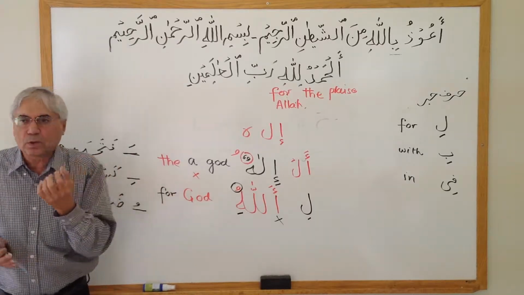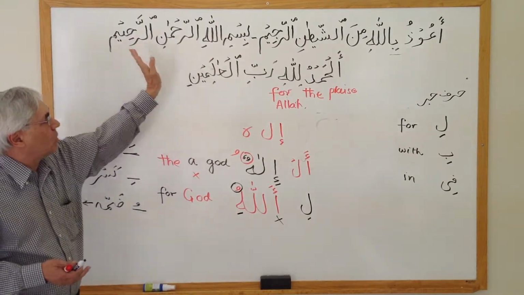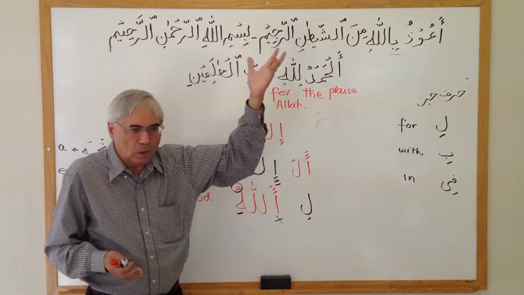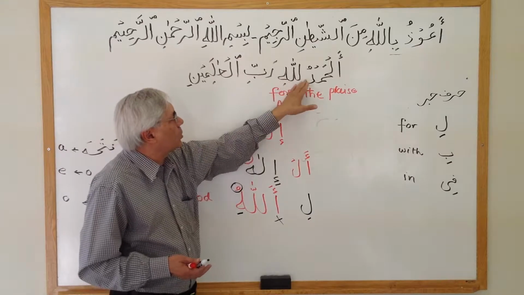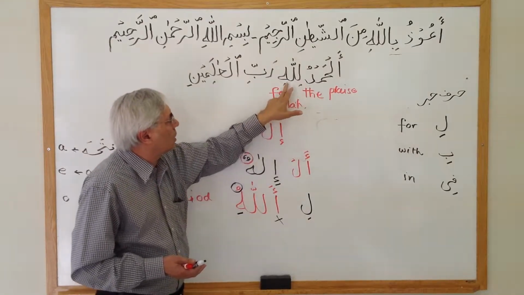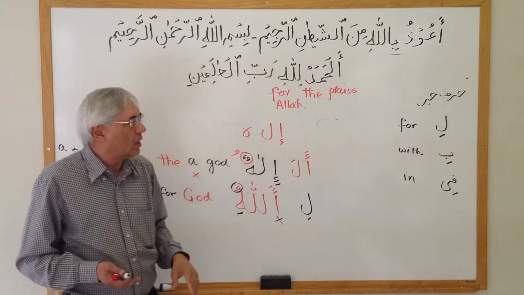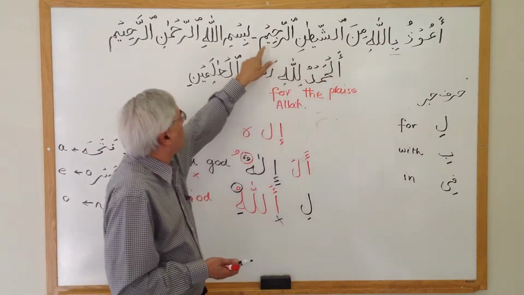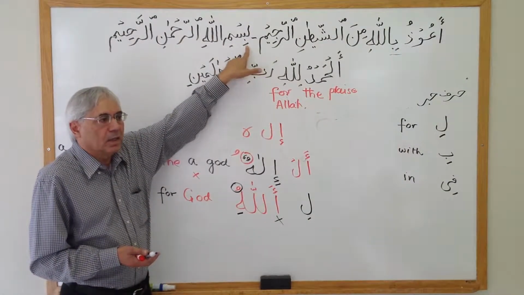So once you know the basic rules, whenever you see the word al, you will know what al is doing. Whenever you see words together, whenever you see that there is a kasra here and a harf-e-jar here. For example, look at this word Bismillahi.